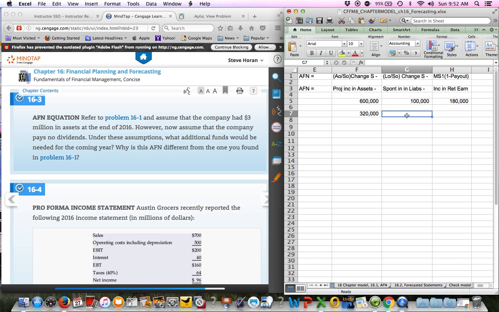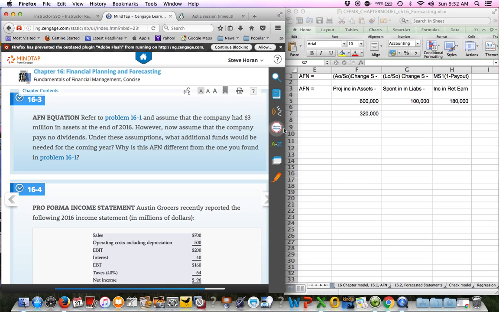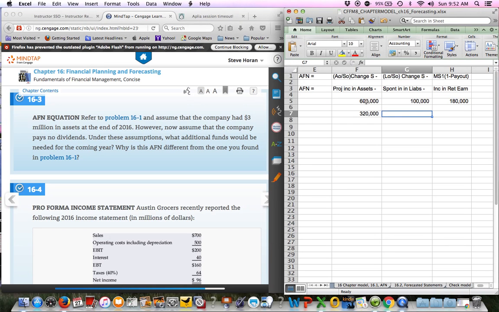So anyway, that was questions 1, 2, and 3. Hopefully you see that if you set up a good formula here just to kind of do that for you, it becomes really easy to work these in Excel, and then transfer your numbers into Aplia.